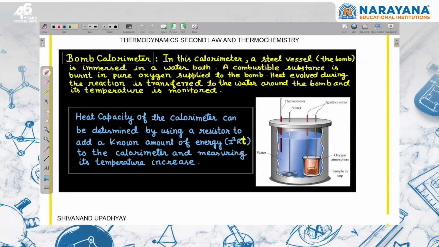So when we use bomb calorimeter... म्यूट करके बात करिए.